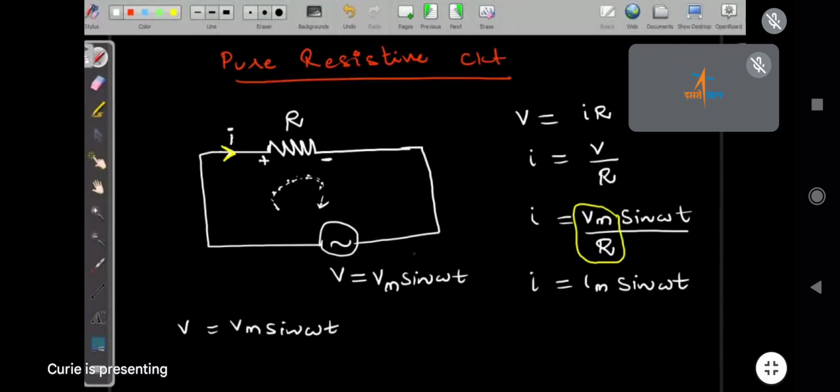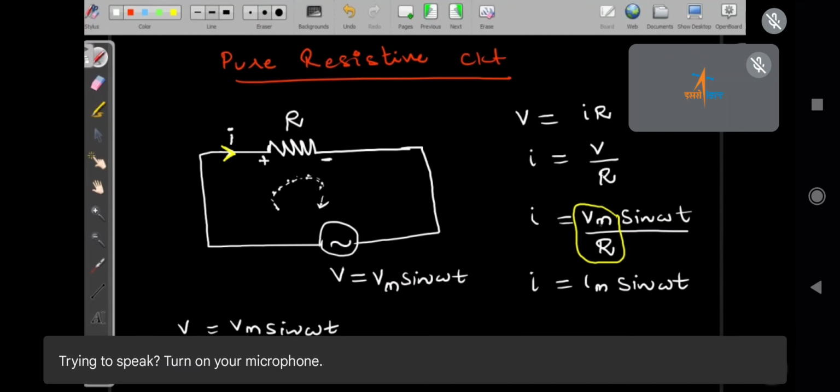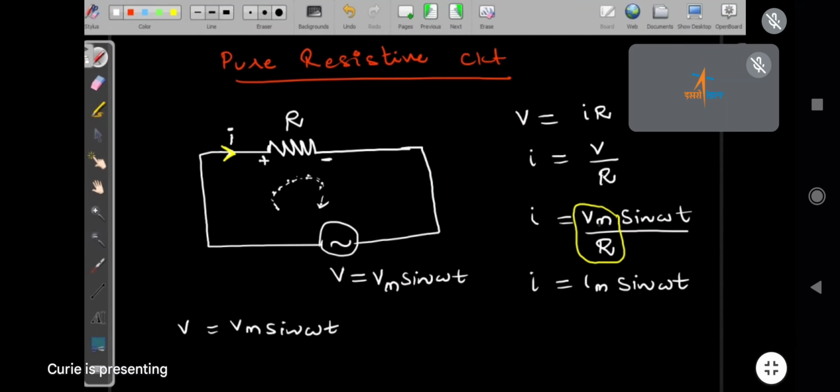Vm is the peak value of the wave or AC. What is the full Vm sin omega t called? That is the instantaneous value: instantaneous voltage and instantaneous current.